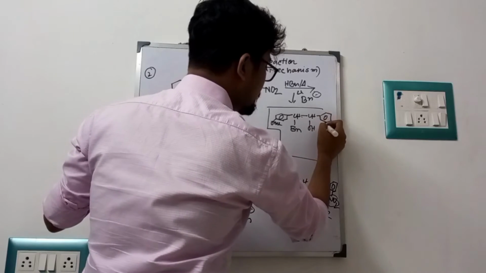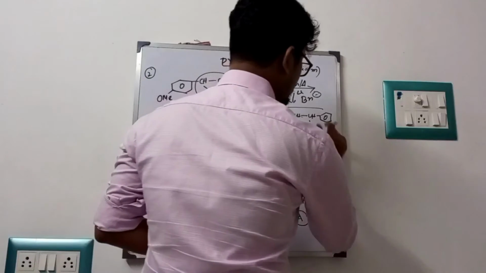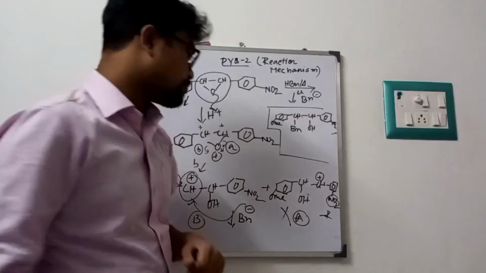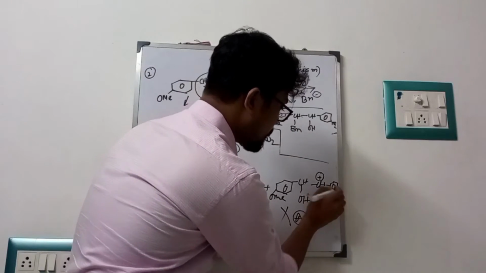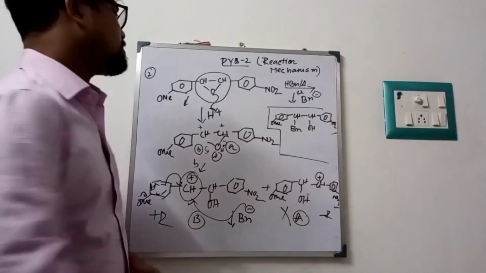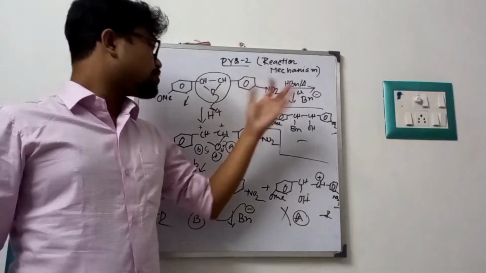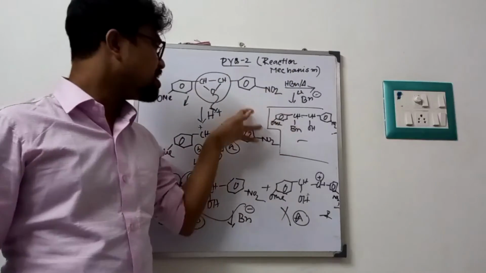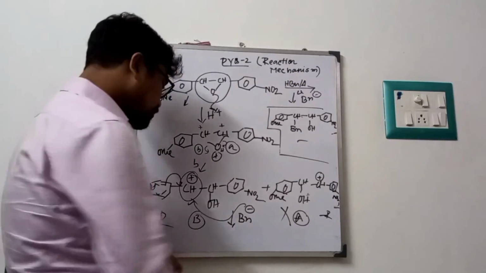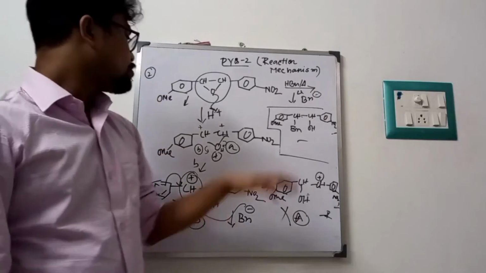This is a simple ring opening. It's a meta position actually. Meta position is not correct. This comes para with respect to it. Para substitution. Here also a para substituent. That is NO2. So this is our final product. This is a very important reaction: the ring opening of an epoxide, or oxirane, in presence of acidic condition goes via the SN1 pathway. That means this reaction depends on the stability of the carbocation.